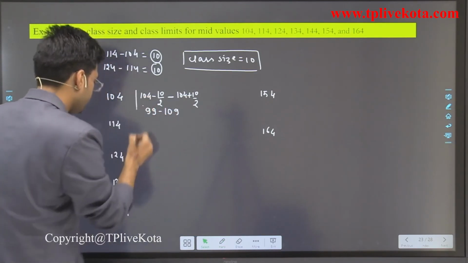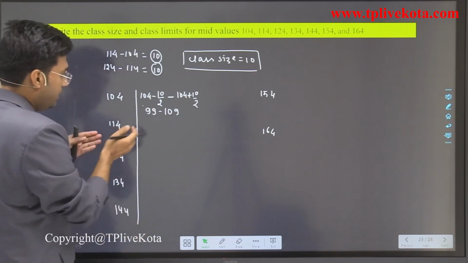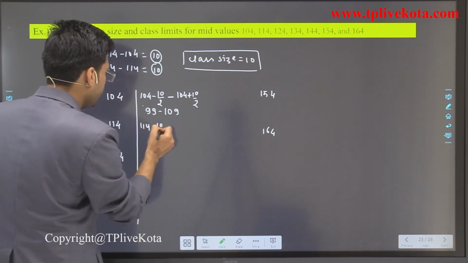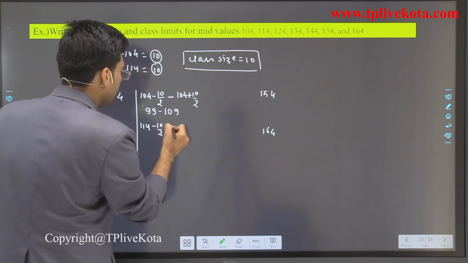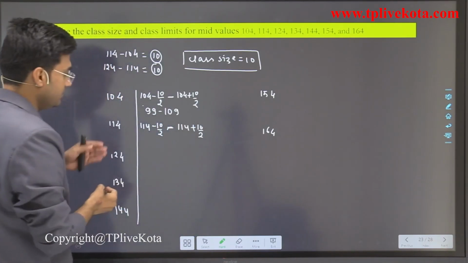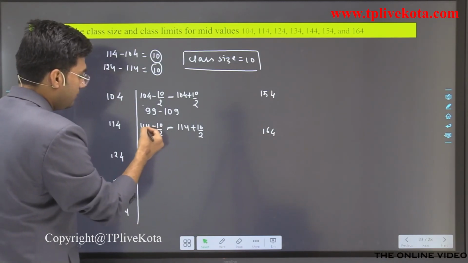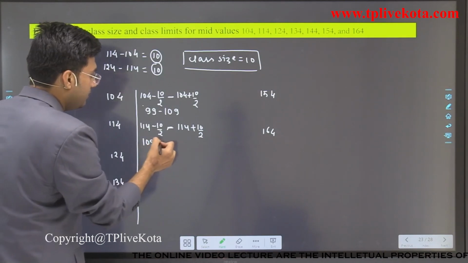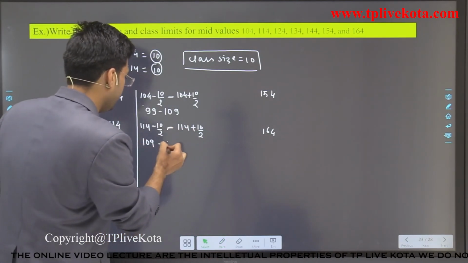Now similarly if we solve this, 114 minus 10 by 2 up to 114 plus 10 by 2, when we subtract 5, then what will we get? It is 109 to 119.